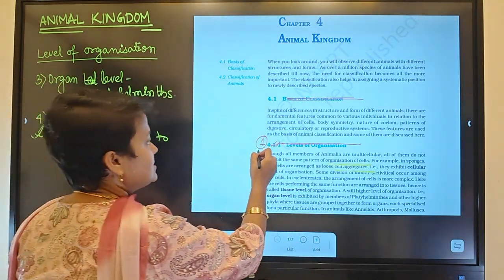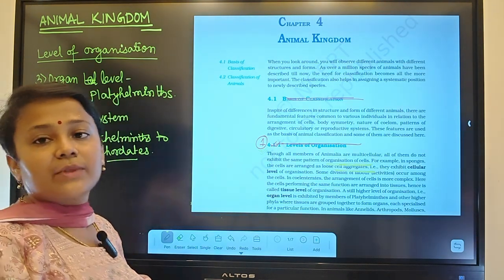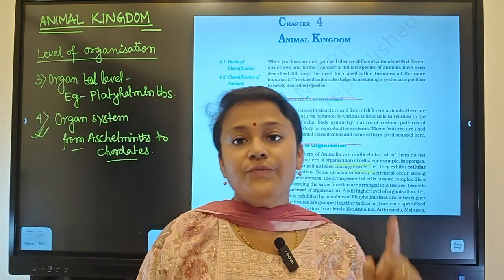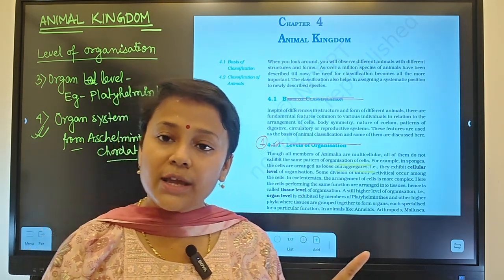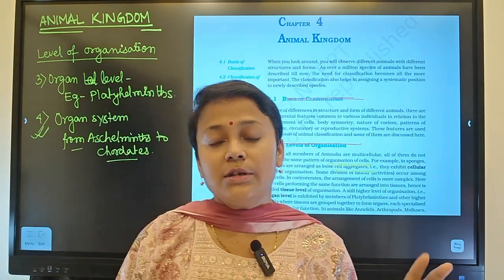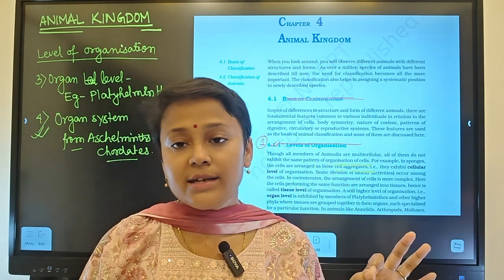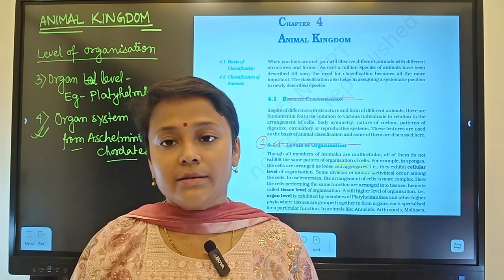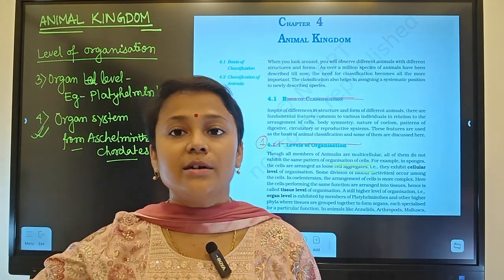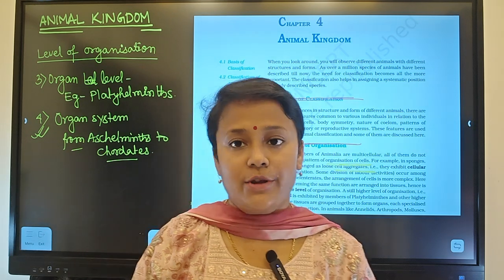So first is the level of organization, on the basis of which we can group. The first phylum, poriferans, have a cellular level of organization. The second one, the tissue level, is for cnidarians and ctenophorans. In platyhelminths it is the organ level. In aschelminths and higher phyla up to chordates, all will have the organ system level of organization.